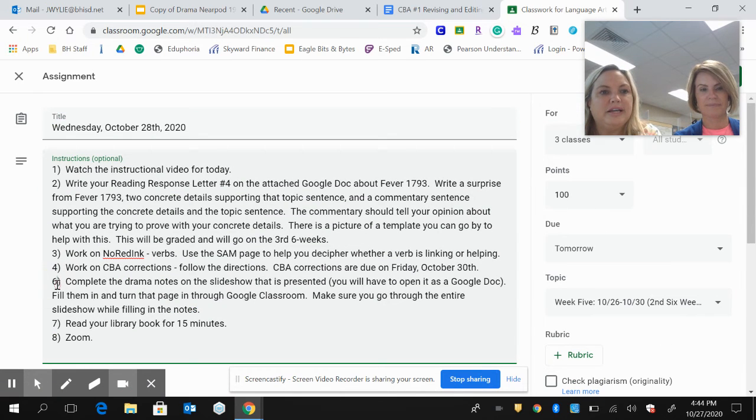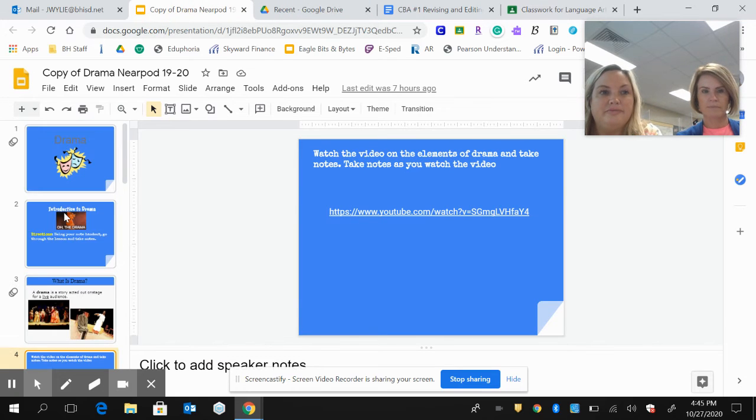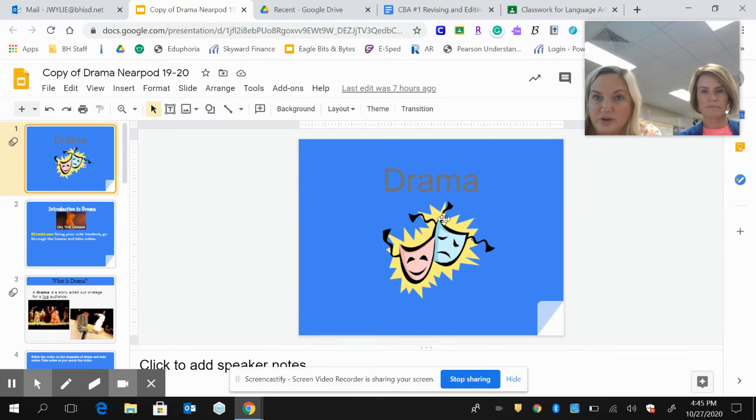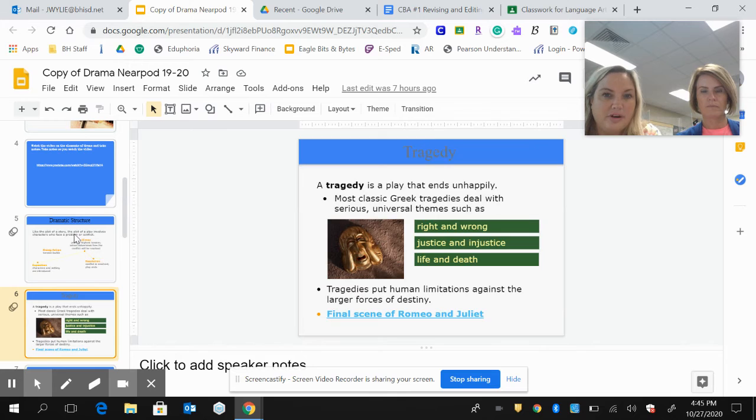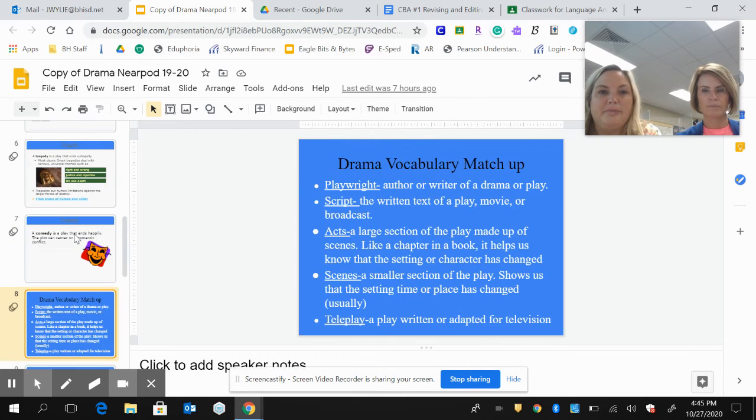Next, you're going to be completing some drama notes, which Miss Claus and I already went through with you. We went through a slideshow about drama. The slideshow is called Drama. It's attached. Make sure you go through each slide carefully yourself. Remember, we talked about the plot diagram, playwright, script, and some of these vocabulary words.